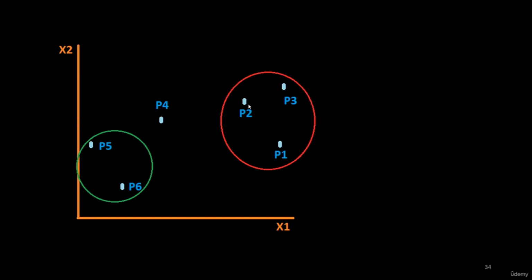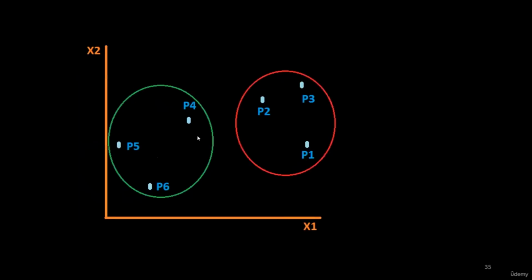The next step is to merge two more closest points or clusters. Here we can see that P4 is closest to the cluster of P5 and P6 as compared to the other cluster. So we will merge P4 with the cluster of points P5 and P6. Now we have two clusters.